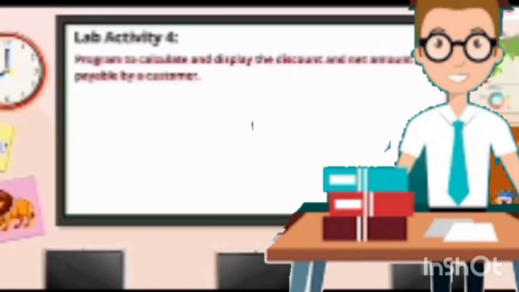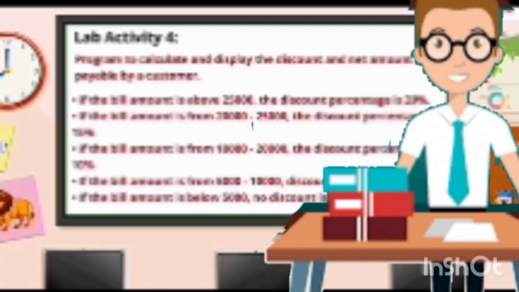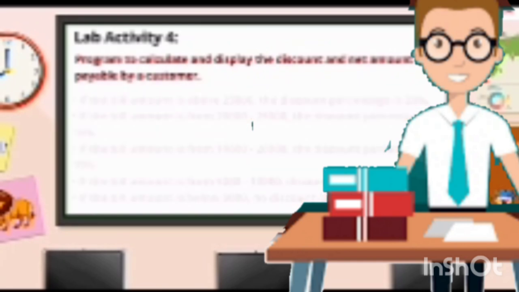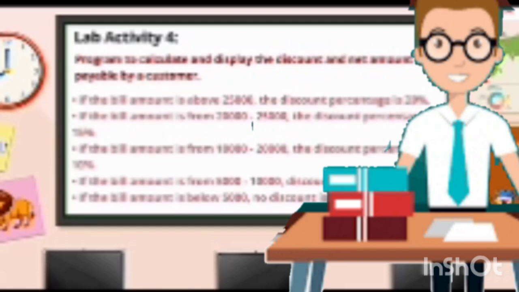Program to calculate and display the discount and net amount payable by the customer. So take a look. All activities are given in lab activity 4. If the bill amount is above 25,000, the discount percentage is 20%. If the bill amount is from 20,000 to 25,000, the discount percentage is 15%. If the bill amount is from 10,000 to 20,000, the discount percentage is 10%. If the bill amount is from 5,000 to 10,000, the discount percentage is 5%. If the bill amount is below 5,000, no discount is given. So students, these are all the discounting criteria given to the customer. So kindly watch it properly.